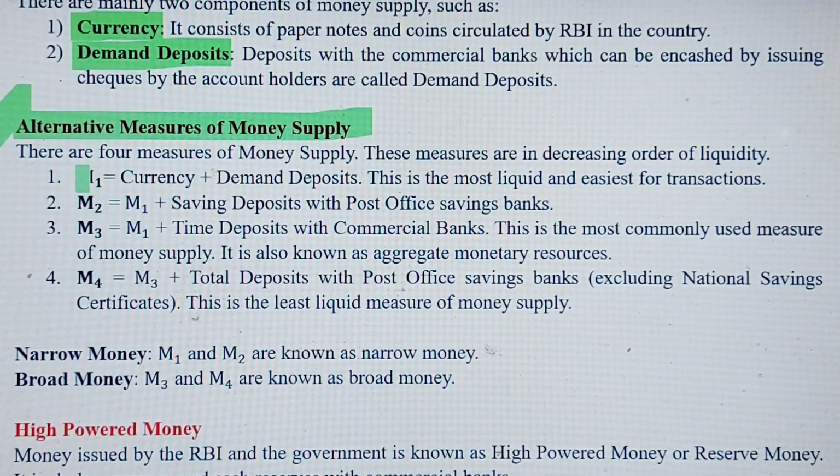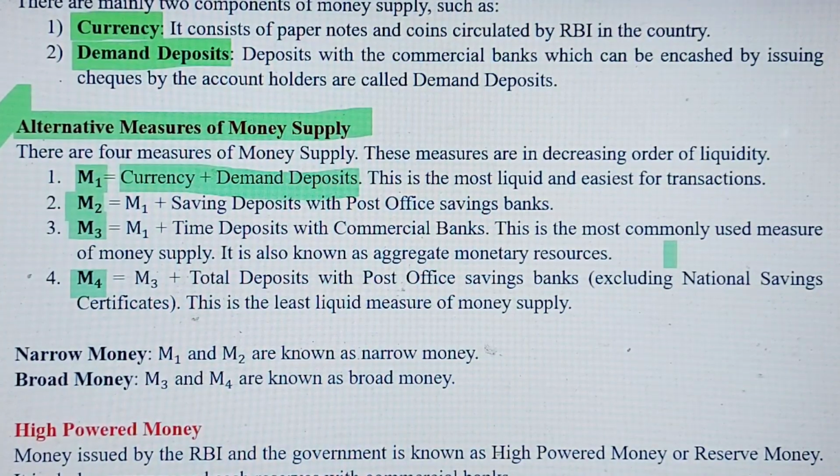The first one is M1, M2, third M3 and M4. So these four alternative measures of money supply are there, and let's try to understand what these are. M1 refers to currency plus demand deposits, and this is the most liquid and easiest for transactions. I mean the total value of currency and demand deposits